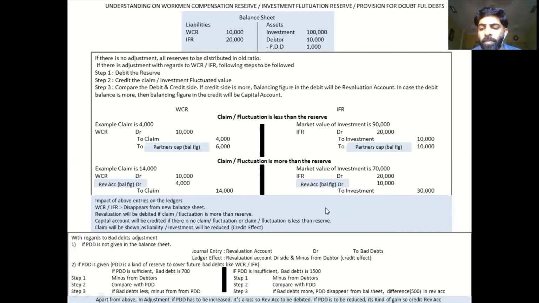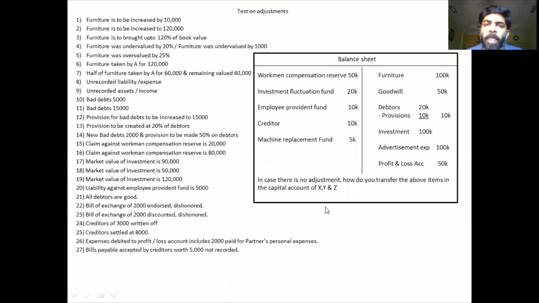All right. Now moving on to the next part. I have shown 27 journal transactions. I can assure you one thing, you will not get anything beyond this in your board exam. So please try to solve all the 27. If you have doubt, please WhatsApp me or send me an email. I will help you out. I will just help you with the initial 2 or 3. Let's look into the tough one. The fourth one is a bit tough to understand. Furniture was undervalued by 20%. I have put a hyphen and written furniture was undervalued by 1000.